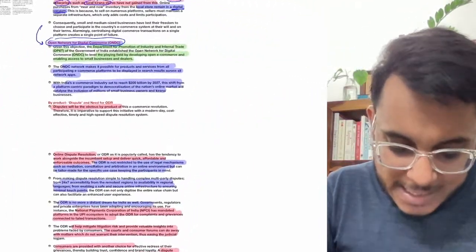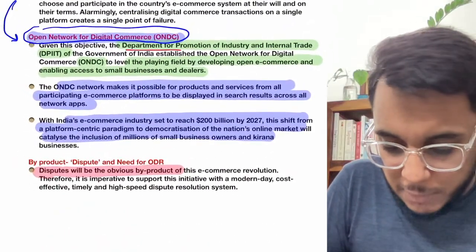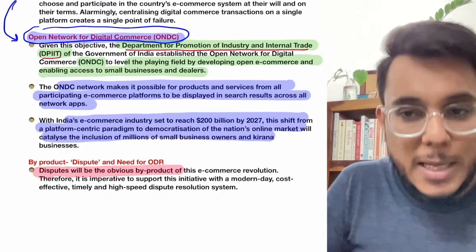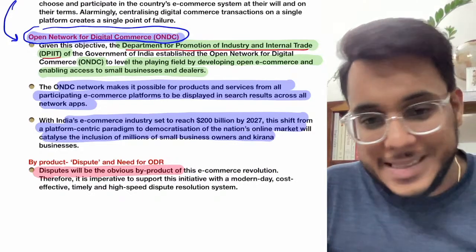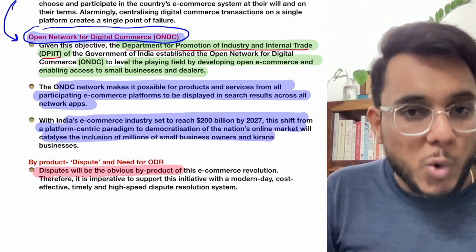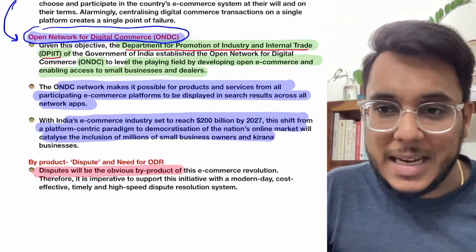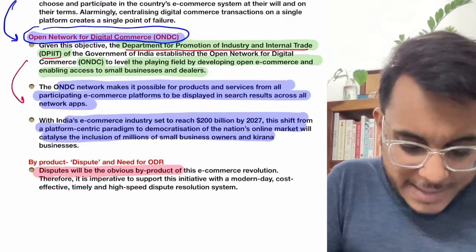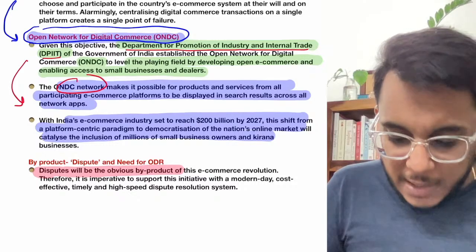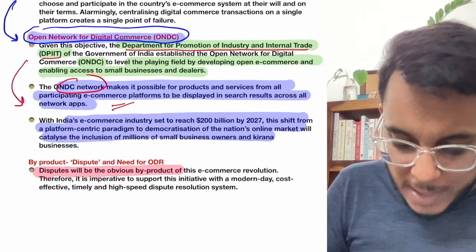The government recently, through the DPIIT, the Department for Promotion of Industry and Internal Trade, has tested this on a pilot basis, and it has been provided that over the years this ONDC will be rolled out for the entire country. Now guys, it has been said that when the ONDC network comes, all the products and services will participate on the e-commerce platform.